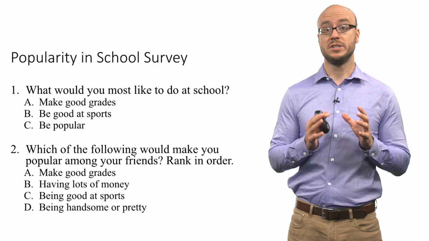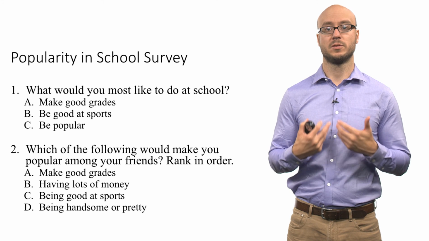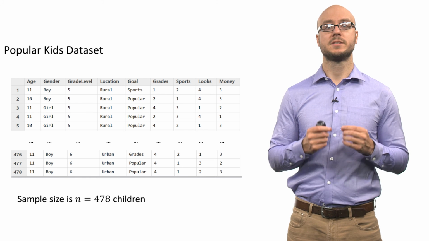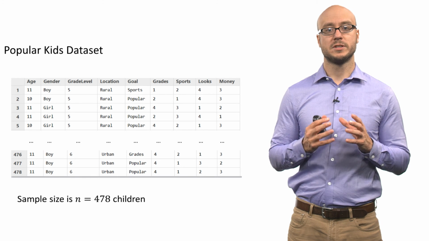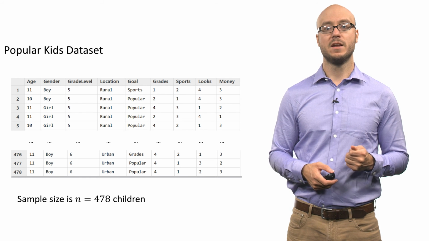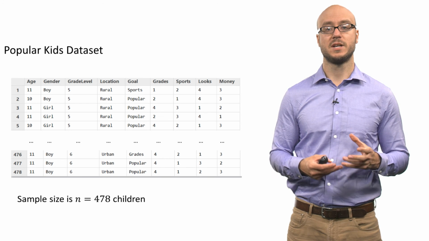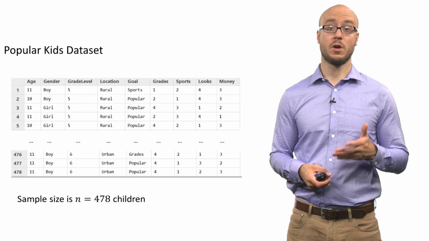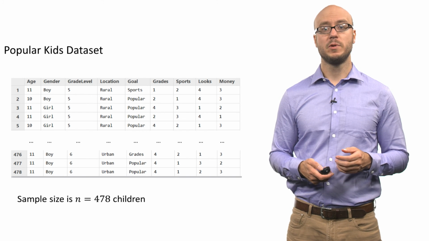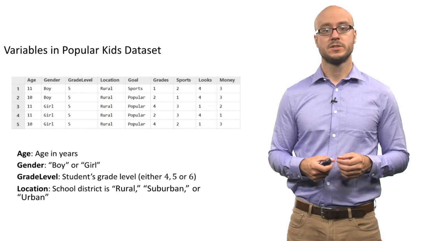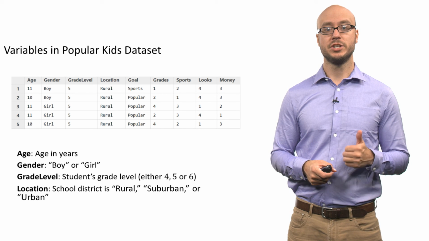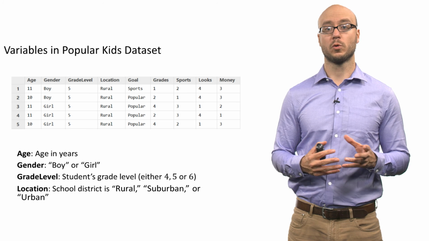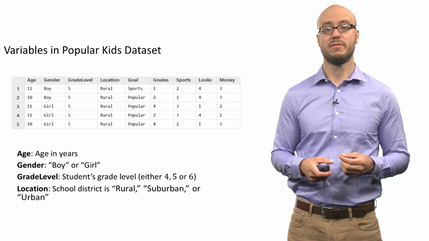In addition to these 2 questions, the social psychologists also gathered other data about the students. This is what the data set looks like. You can see in this data set there is an N of 478 children, so the sample size is 478. That means there are 478 rows or cases or observations in this data set. Then we have several variables. The variables include age in years, and gender, whether the student is a boy or a girl, so those are the 2 levels of that factor.